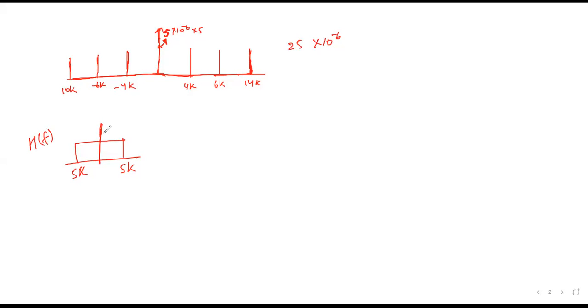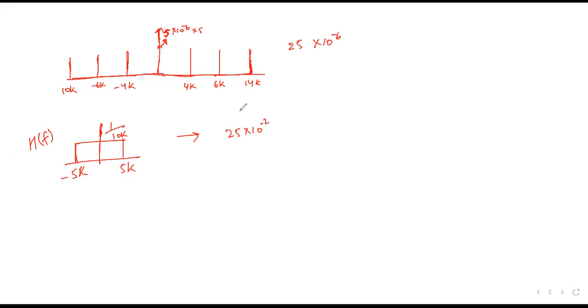Yes. So as the frequency component lying between minus 5k to 5k, it will be the reciprocal of this, 1 by 10k, and the amplitude will be what we have got here. So the amplitude will be 25 into 10 to the power minus 2.